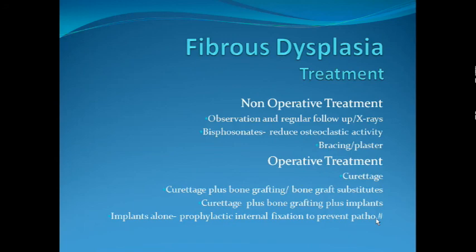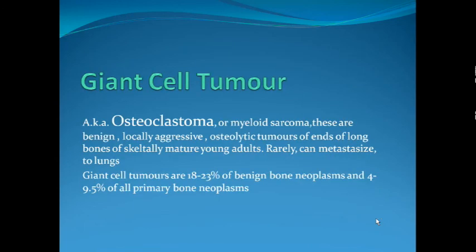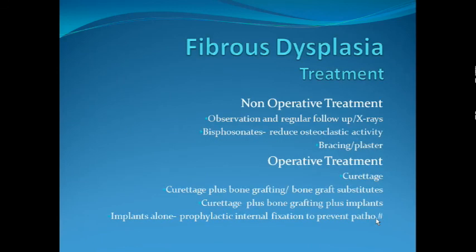I had also planned to cover giant cell tumor today, but maybe we will have to cover it in the next lecture. So we have covered 4 types of benign bone tumors apart from solitary benign osteoma, which is an insignificant type of tumor. We have covered osteochondroma, we have covered osteoid osteoma, we have covered enchondroma, and unicameral bone cyst and fibrous dysplasia.